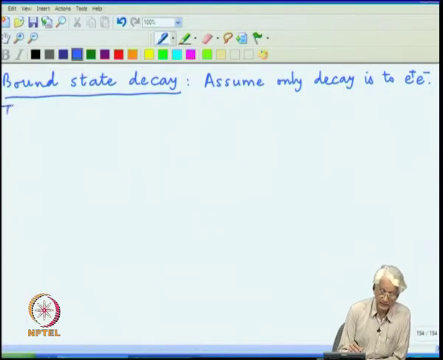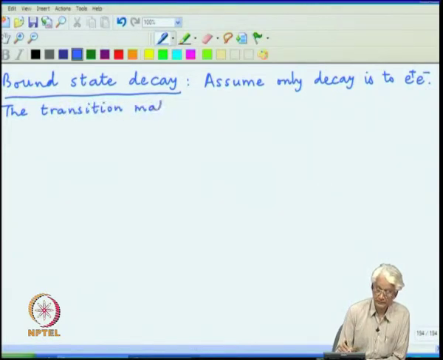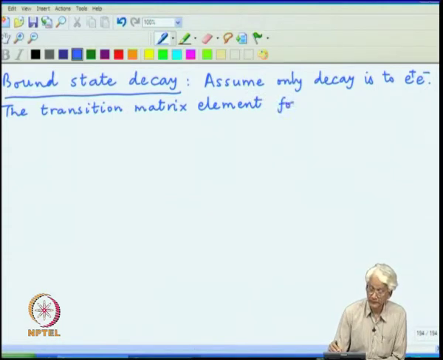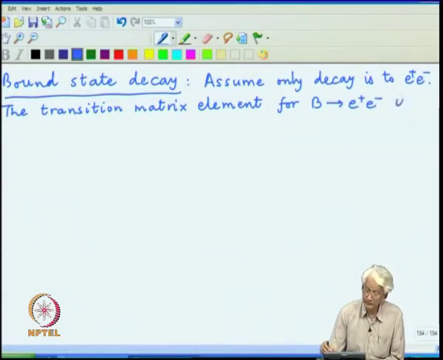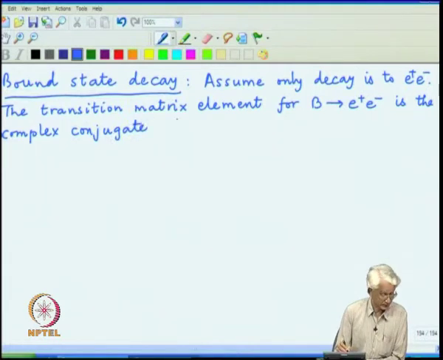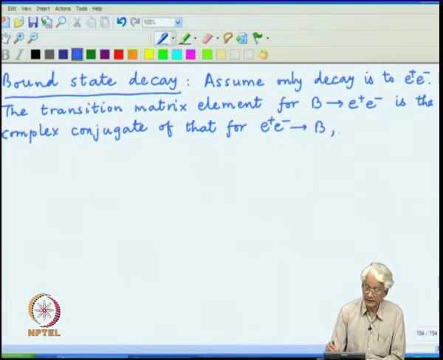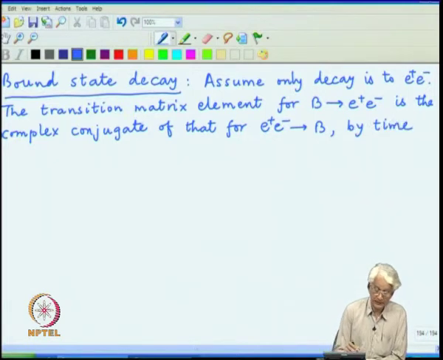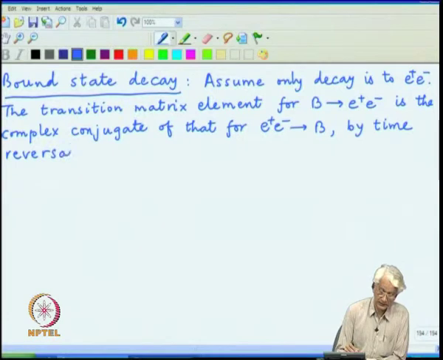In that case, the transition matrix element for B going to e plus e minus is the complex conjugate of that for e plus e minus going to B, and this is nothing but the property of time reversal invariance, which our theory obeys.